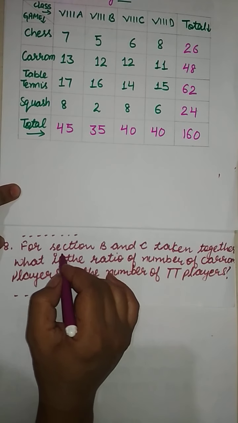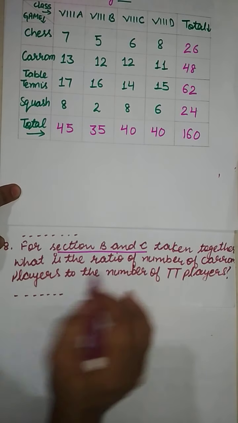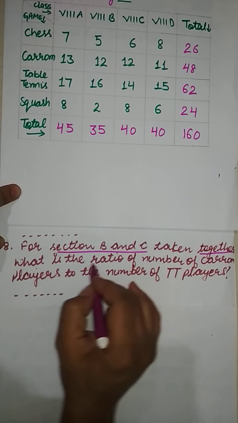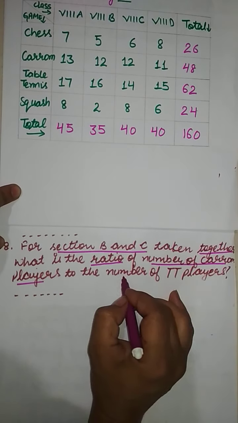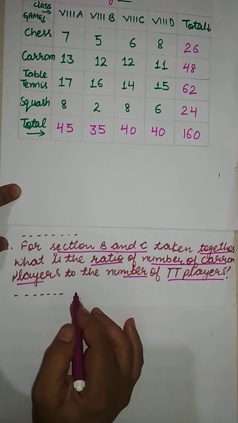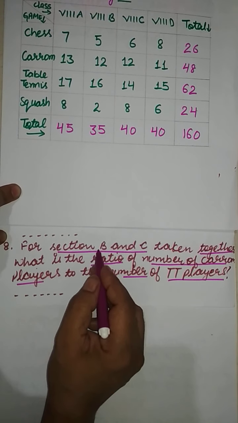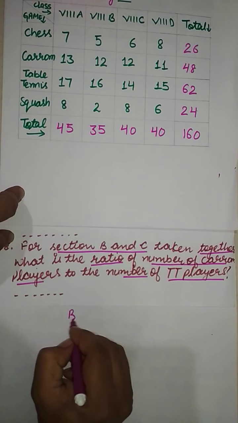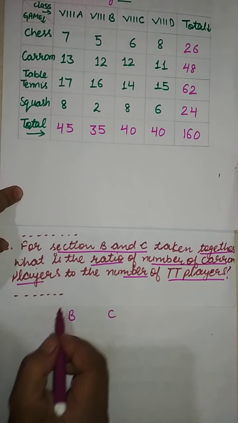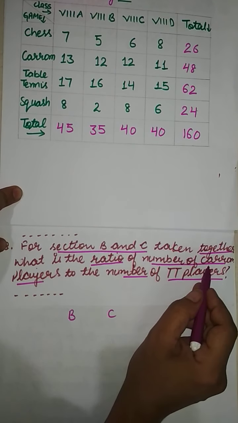Question number 8 is, for section B and C taken together, what is the ratio of number of carom players to the number of table tennis players? Now B and C sections we are to take together. Now I will write here section B, section C. Now we have to see the number of players in carom. So I will write here carom. Next is TT players. So I will simply write TT.